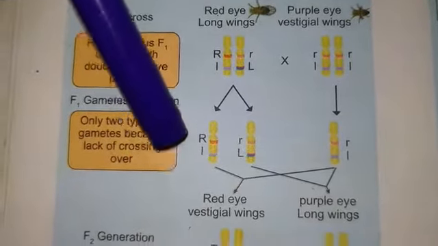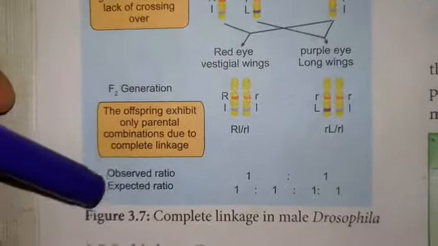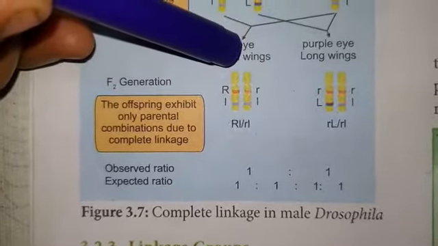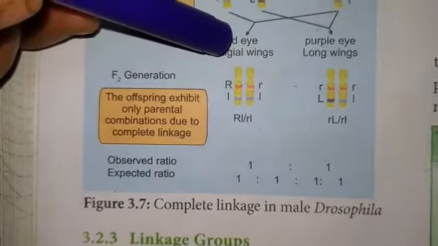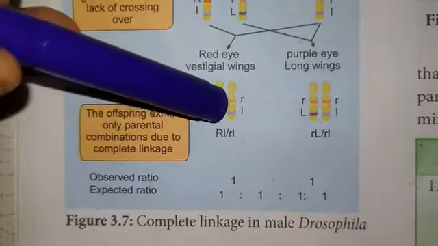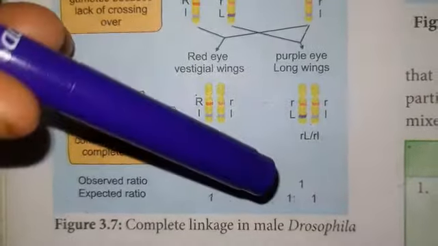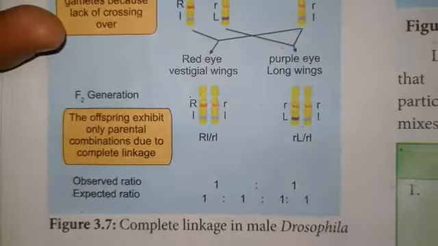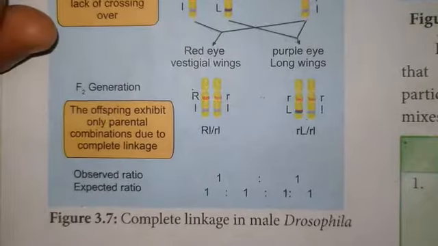wings, in the F2 generation, only the parental characters are seen. There is no new recombination that may occur. That is, here the complete linkage occurs. That is, the two genes that are present on the same chromosome are linked genes. These are inherited to the next generation without any separation. So there is no new combination of characters seen in the F2 generation in Drosophila.